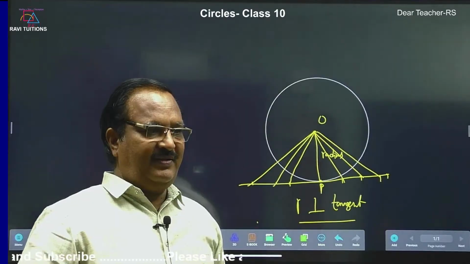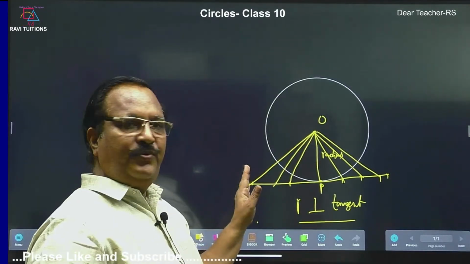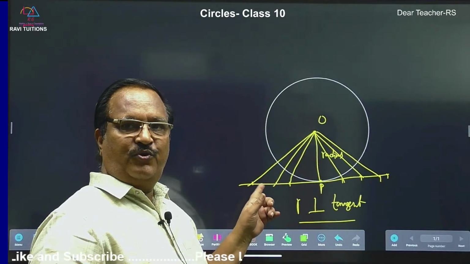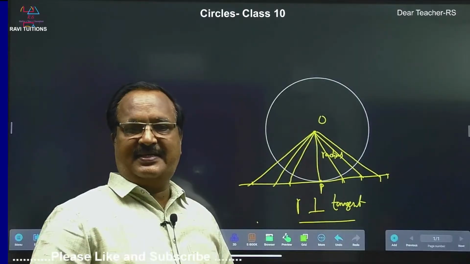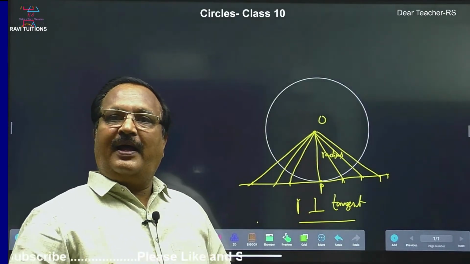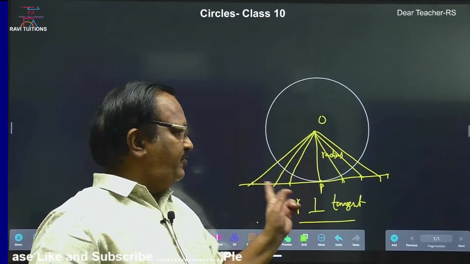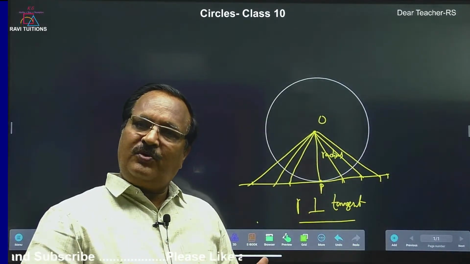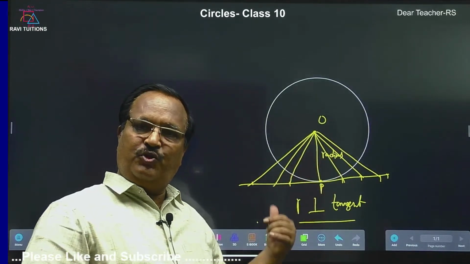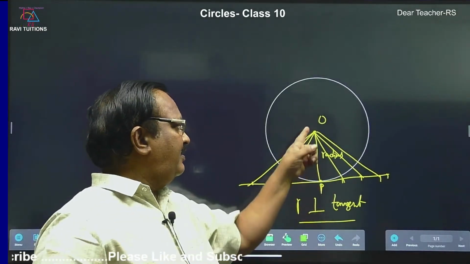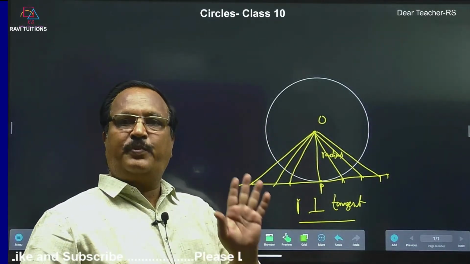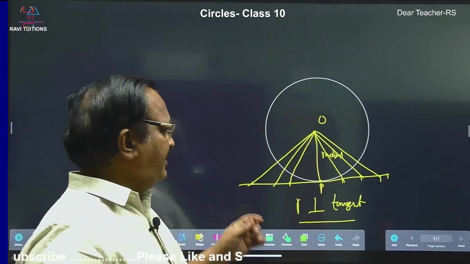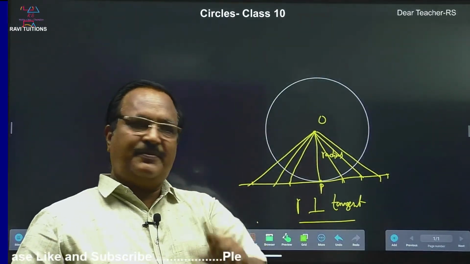For the proof, you draw a few line segments, name them OP1, OP2, OP3, OP4, OP5, OP6, and write that P1, P2, P3, P4, P5, P6 and so on lie outside the circle. Therefore, the distance between O and those points is greater than OP. That means OP is the shortest. Therefore, OP is perpendicular to the tangent. This is theorem number 1.